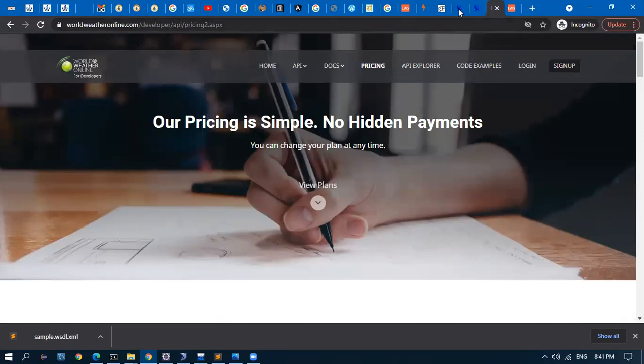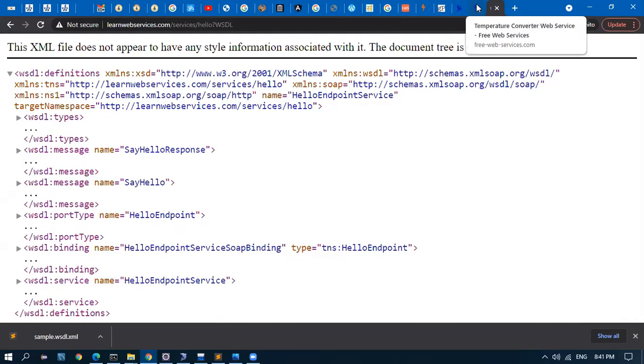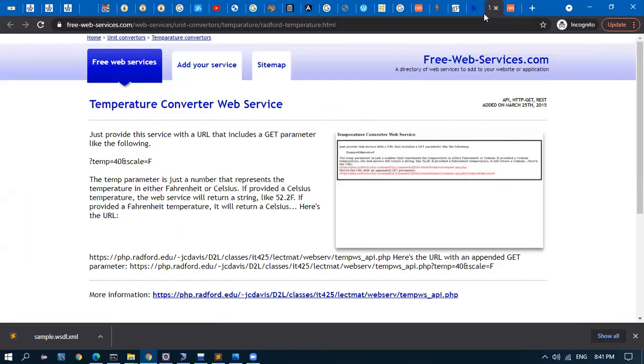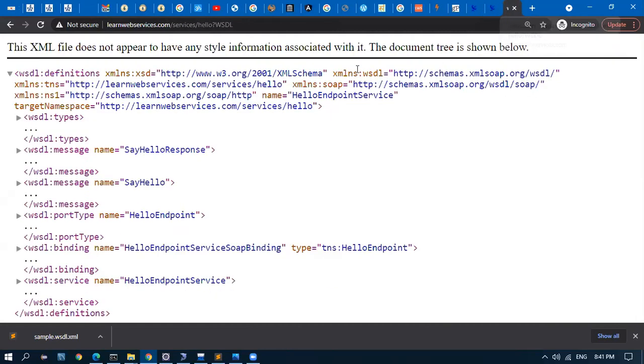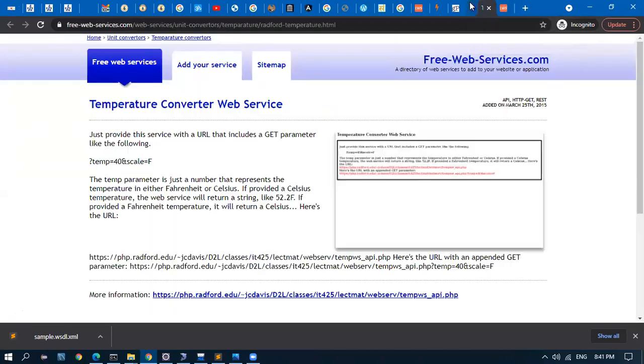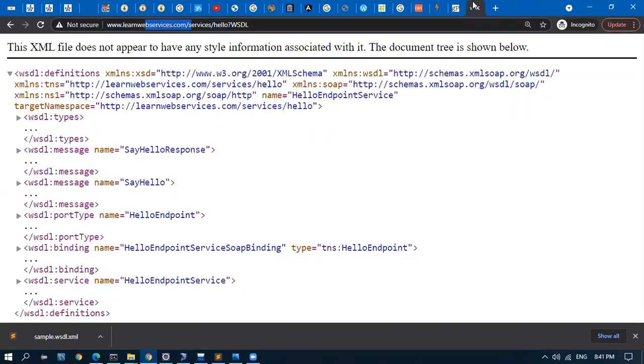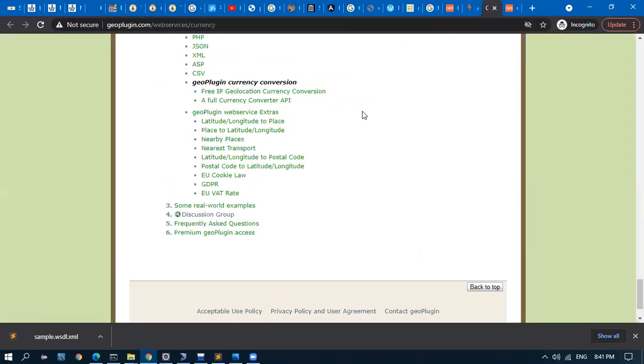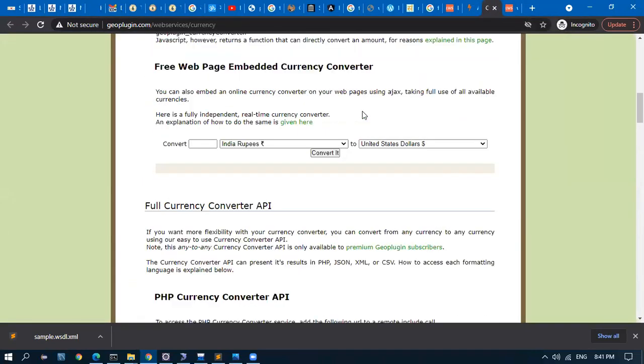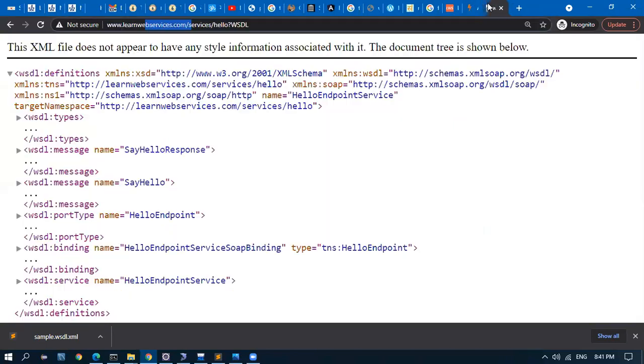I'll close this. And if I go here, learnwebservices.com/service. I got this from one of the sites; all these websites were down. I searched like 30-40 websites. It was not up. No, this is also not working.